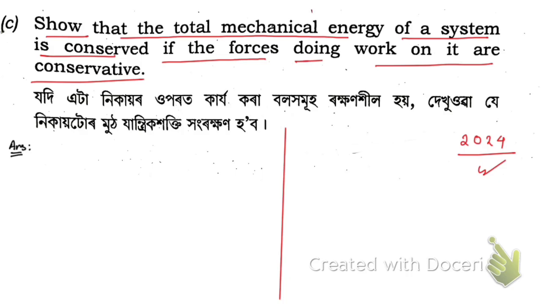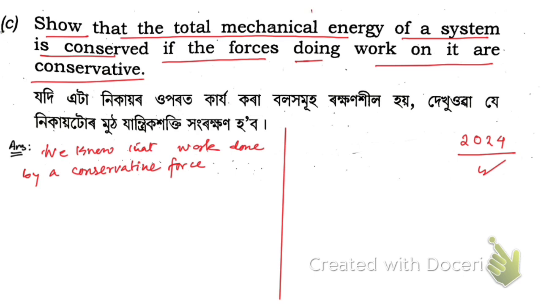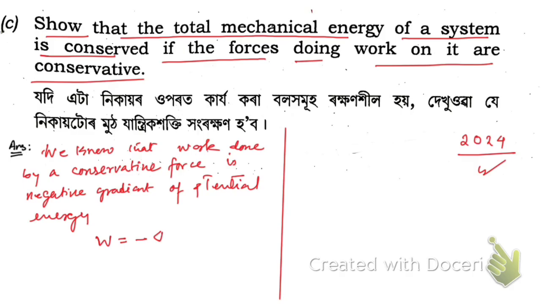So we know that work done by a conservative force is the negative gradient of potential energy, which is given by W is equal to minus del V. Okay, that means change in potential energy, right?